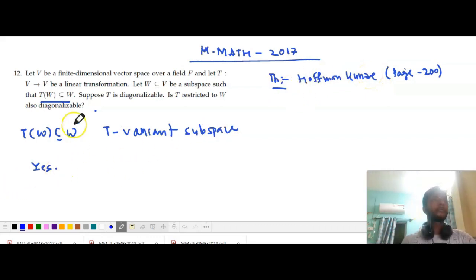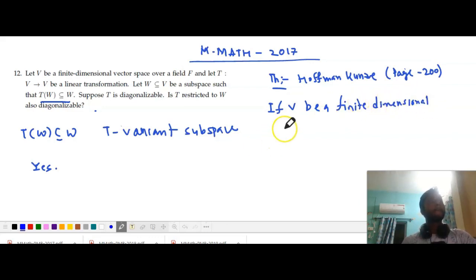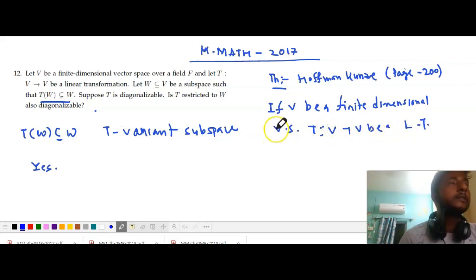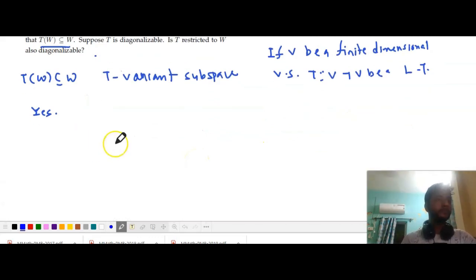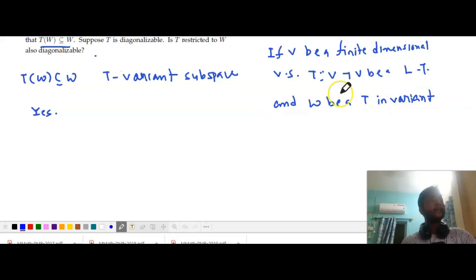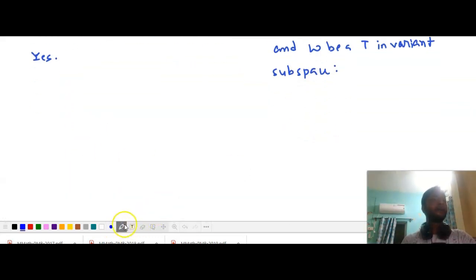The theorem says: let V be a finite dimensional vector space, T from V to V a linear transformation, and W a T invariant subspace. Let T_W denote T restricted on W.